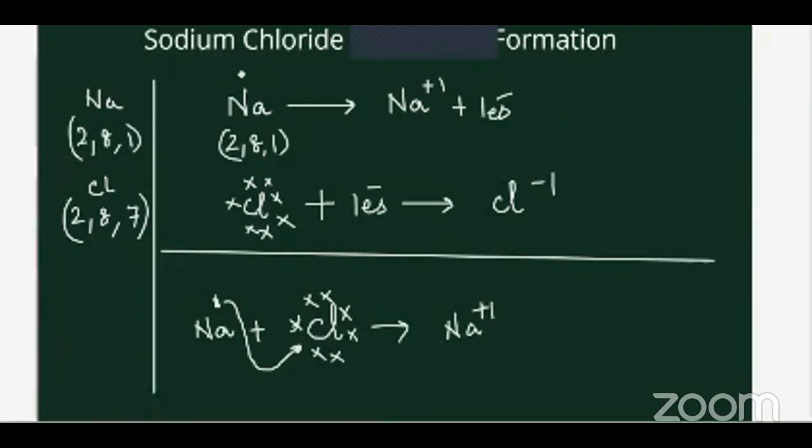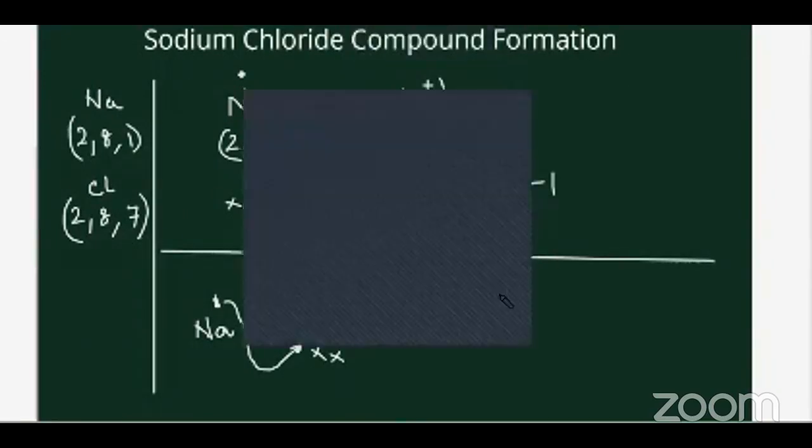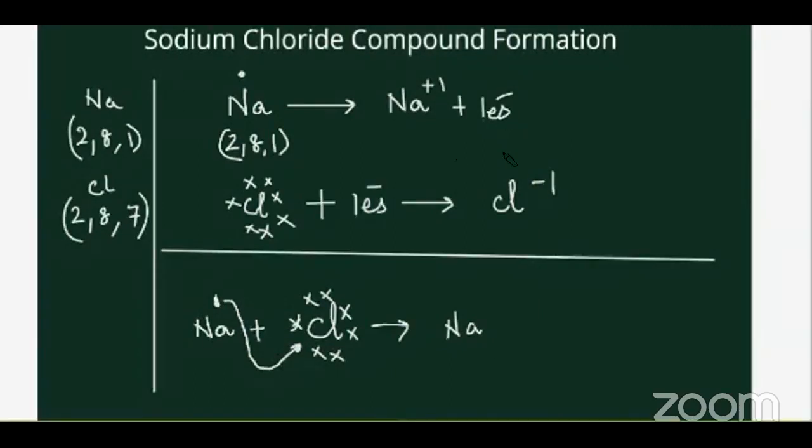How do we show a sodium ion? It's not an atom, right? We'll show it by a square bracket and a positive charge of 1 because it's a positive ion. Same way we'll show the chlorine ion as square bracket with -1. Now, the shift of the electron from sodium to chlorine: you'll show the valence electron of sodium next to chlorine. And you get NaCl.